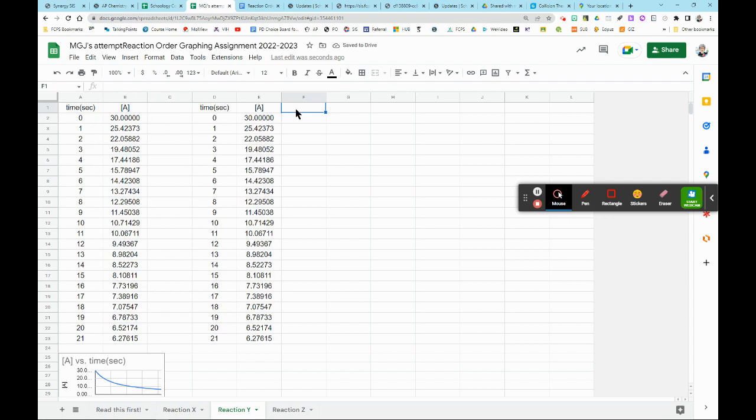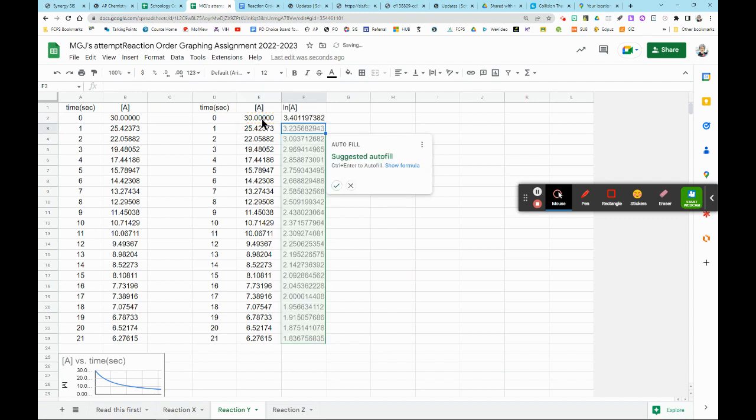Now the instructions tell me to graph it for the natural log of the concentration of A. So I'm just going to title it ln concentration A. Down here, I'm going to hit equals, and I want to take the natural log, and it says, do you want to take the natural log of a base e or Euler's number? Tab to accept, so you hit the tab button, and it's asking for the value. I want it to be that value. It's not going to do anything till you close parentheses and hit enter. Now, the suggested autofill, you want to accept that. That is the suggested autofill.